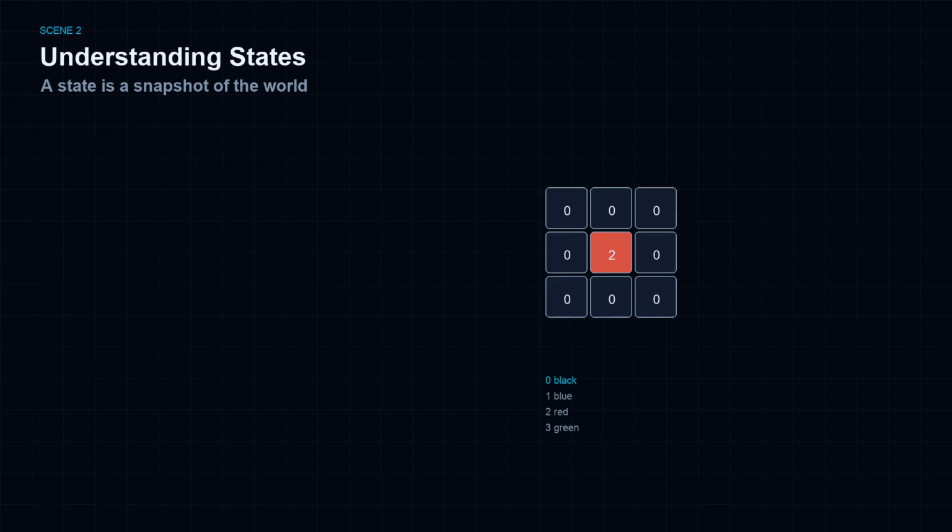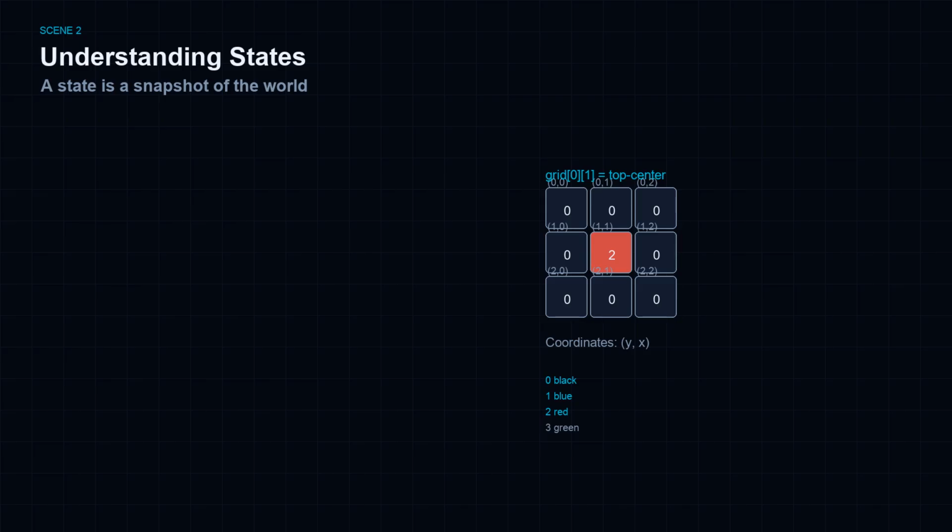Before we can talk about actions, we need a precise notion of state. A state is a complete snapshot of the environment at one moment in time. Consider a 3x3 grid. 0 is black, 1 is blue, 2 is red, 3 is green. One red cell sits at the center. The full grid configuration, every cell value together, is the current state.